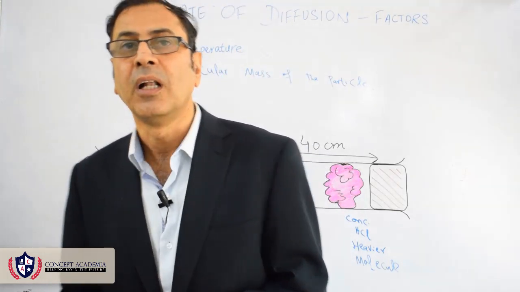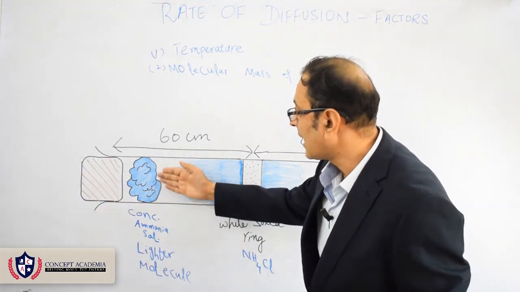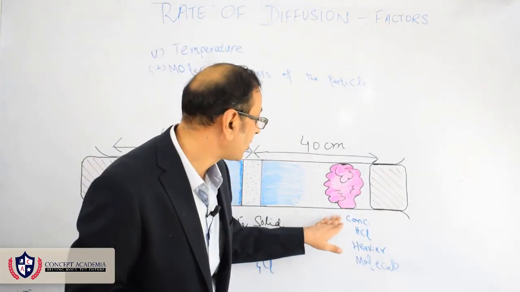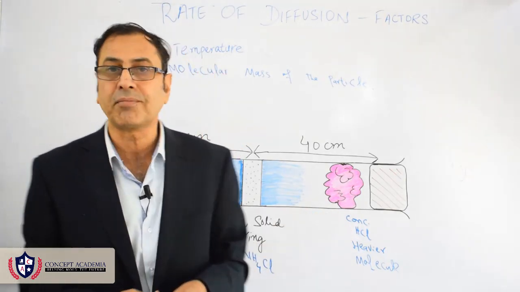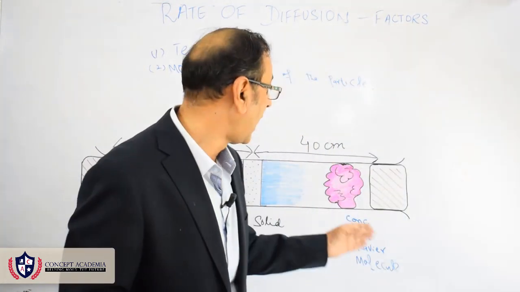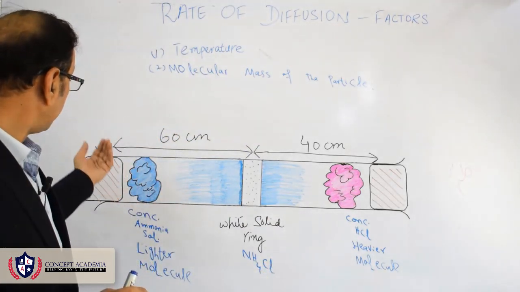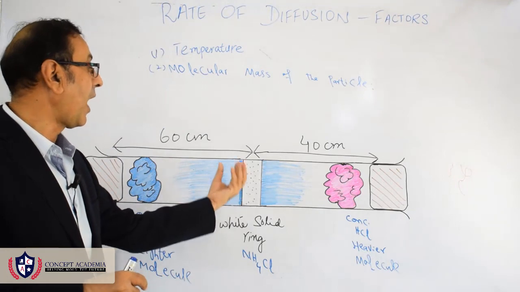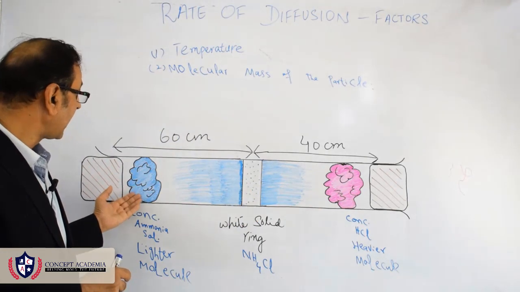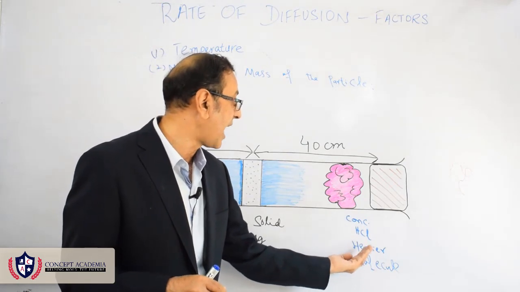As an example, take a 1 meter long tube. On one side there is concentrated ammonia solution, and on the other side there is concentrated hydrochloric acid. The concentrated ammonia is lighter as compared to the hydrochloric acid, which is heavier. The ammonia molecules move and the hydrochloric acid molecules move. Because ammonia is lighter, it moves faster as compared to the hydrochloric acid, which is heavier.